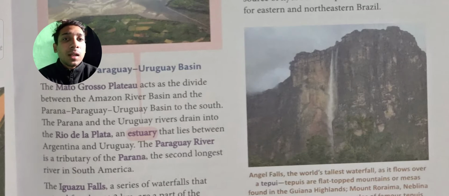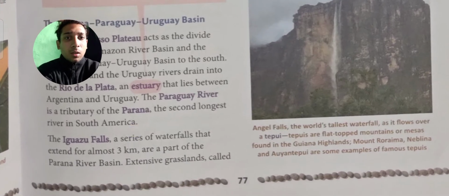An estuary that lies between Argentina and Uruguay. The Paraguay River is a tributary of the Parana, and it is the second longest river in South America. After that, we can see Iguazu Falls, a series of waterfalls that extend for almost 3 kilometers and are a part of the Parana river basin. It is a series of waterfalls extending up to 3 kilometers.